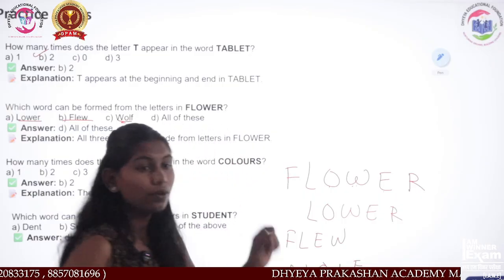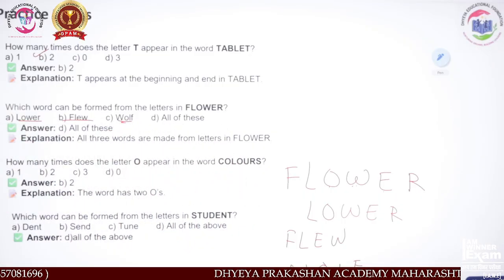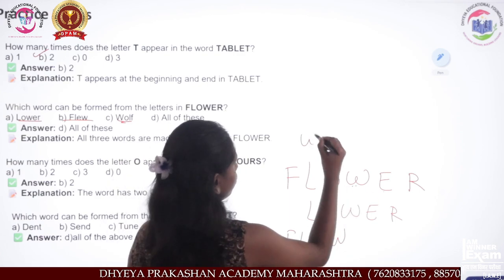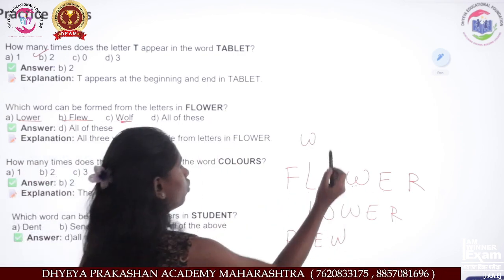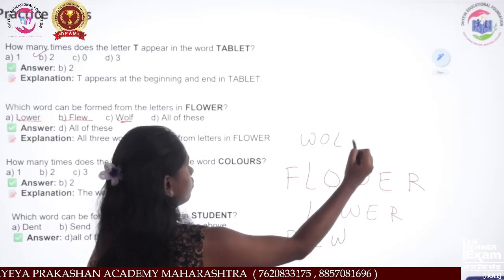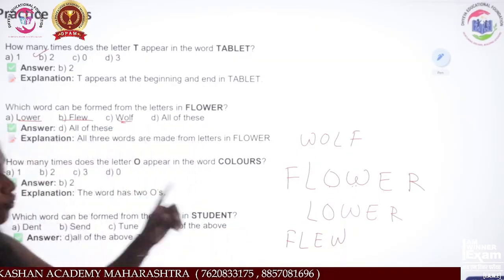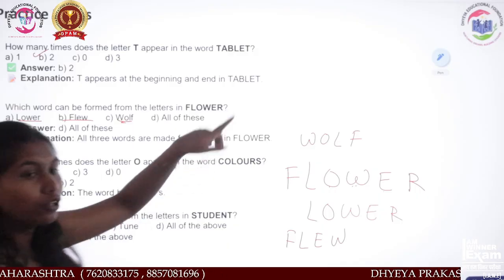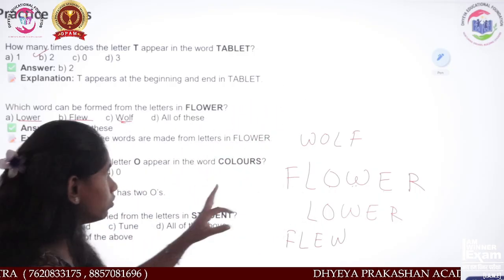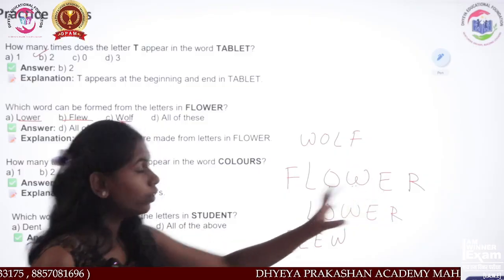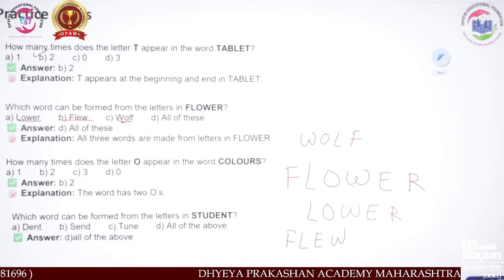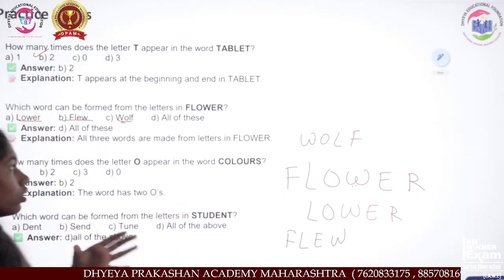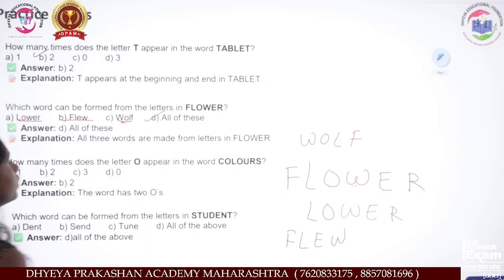W-O-L-F, wolf. The word wolf can also be formed from the letters of the word flower. So we can form all these 3 words. So what will be the correct option? D, that is all of these.